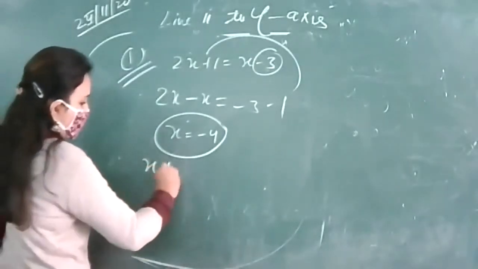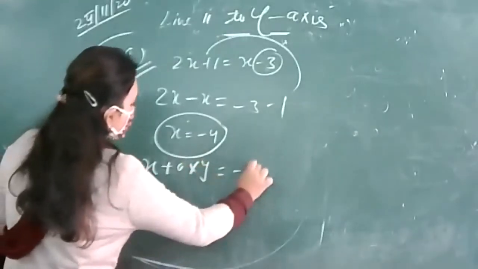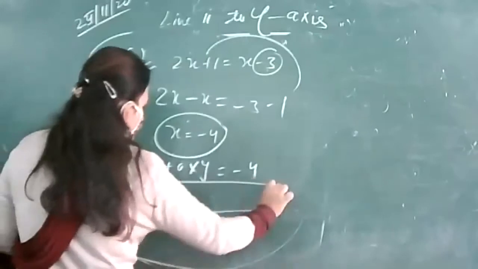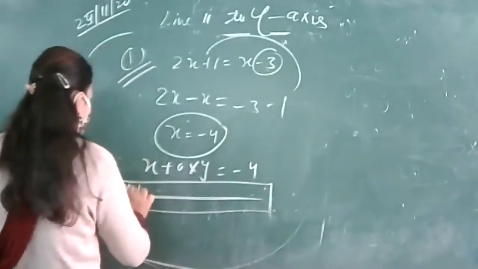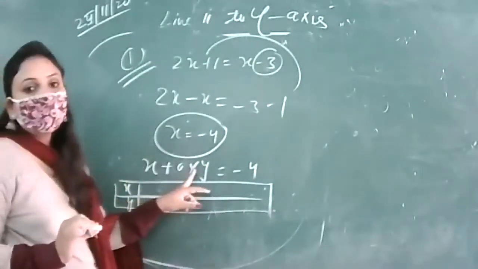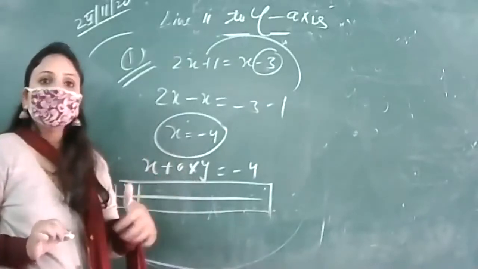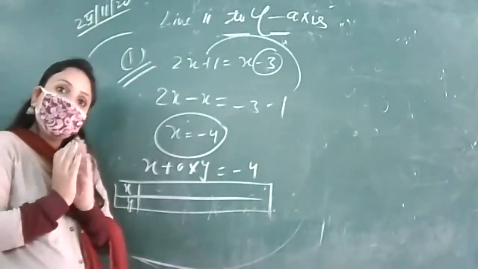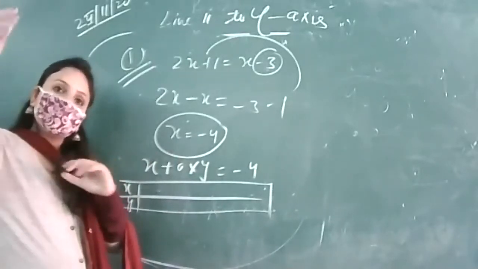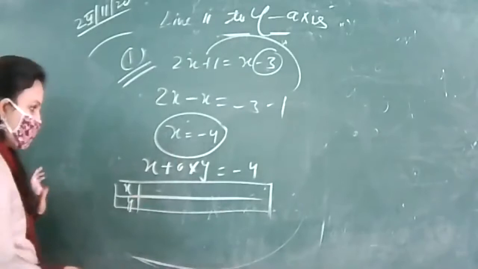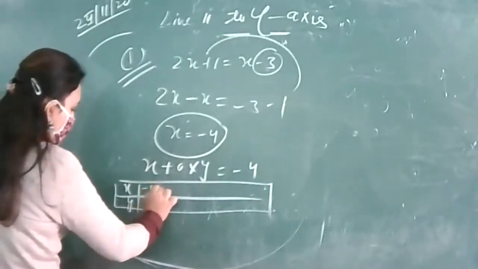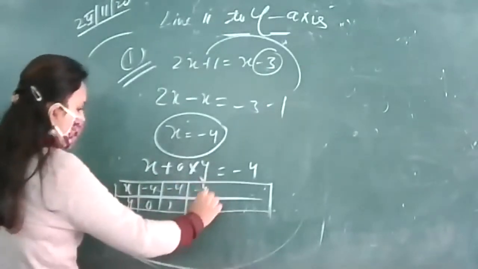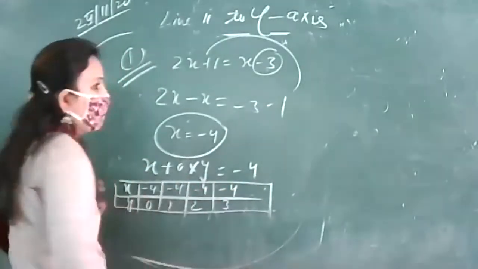So introduce y, 0 into y करके आपने इसको introduce कर दिया, right? Then same, make a table. Now y is our guest. We have invited y ourselves, so we will provide the things to y, and x will just sit in the corner and wait for the call. So y is 0, x is -4; y is 1, x is -4; y is 2, x is -4; y is 3, x is -4.